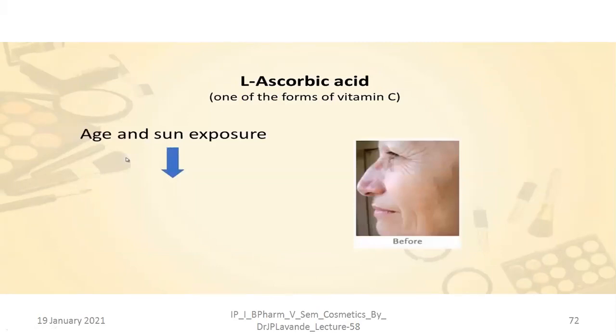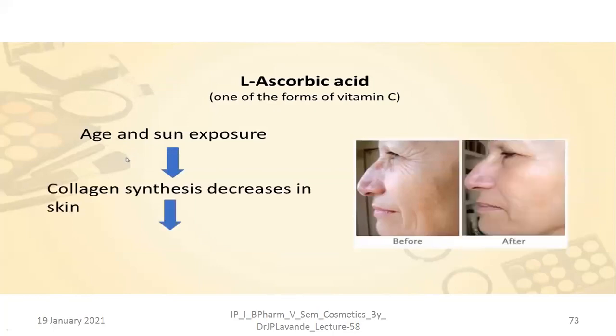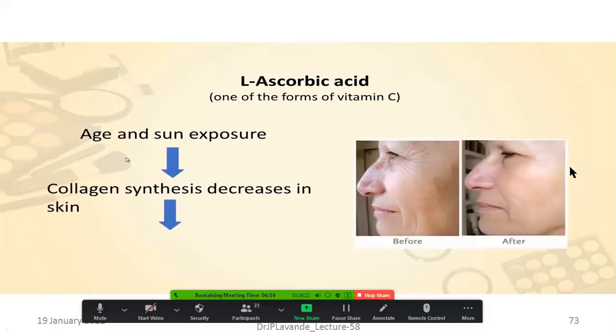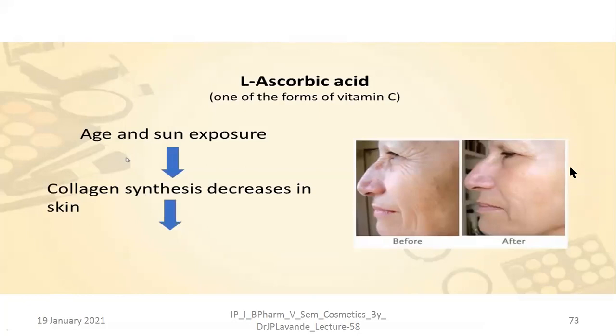L-ascorbic acid. Again, L-ascorbic acid, that is the L form of ascorbic acid. It is one of the forms of vitamin C. In case of aging and sun exposure, the collagen synthesis in the skin will decrease, and that will lead to the production of wrinkles.